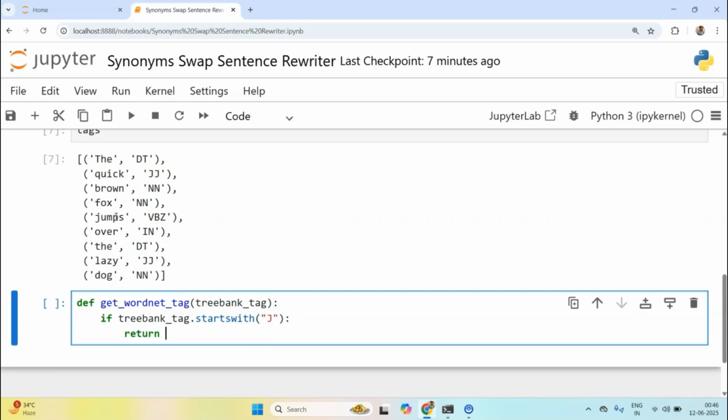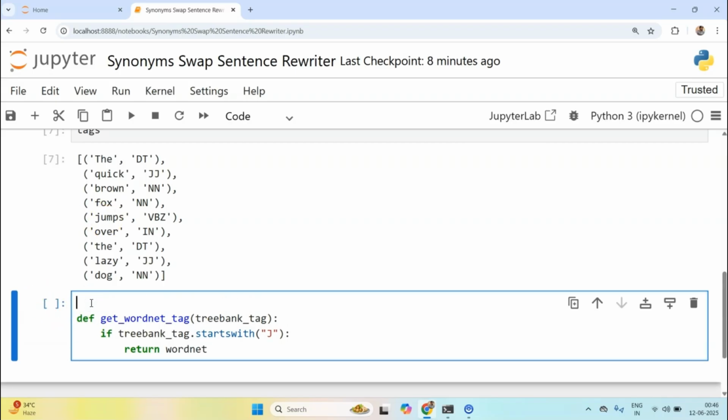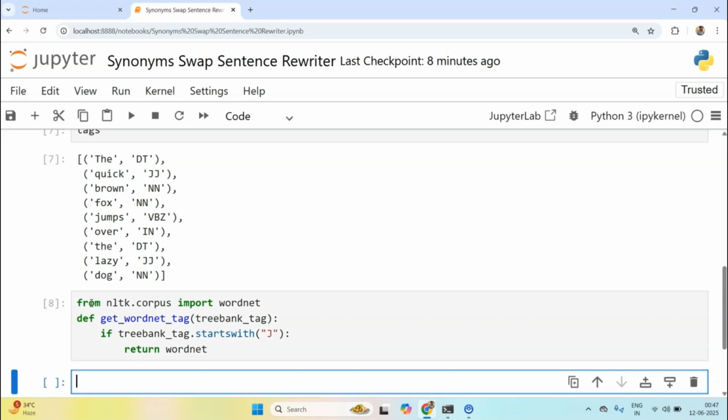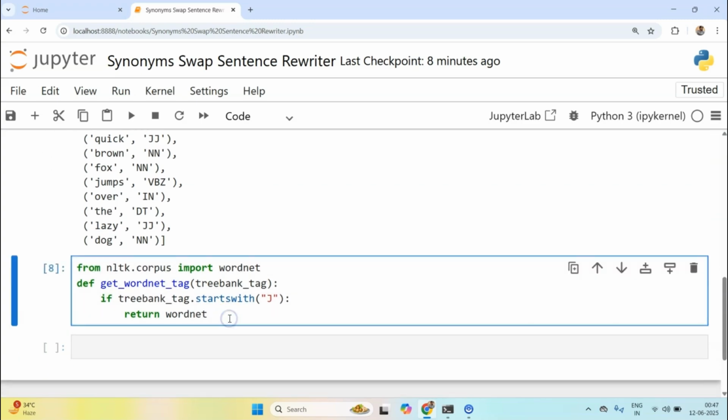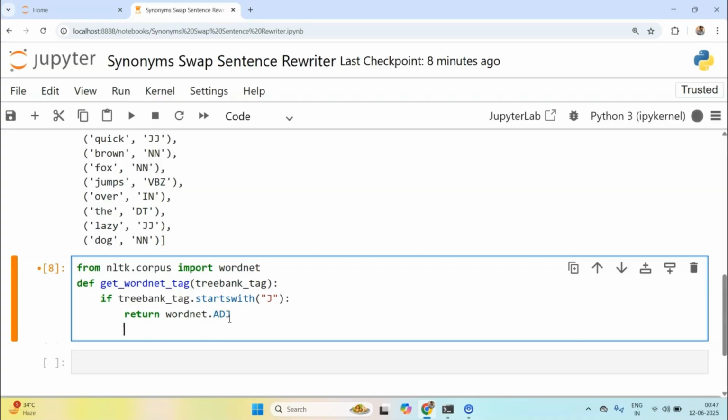In that case, I'll return wordnet. Now wordnet is not defined, hence we need to define it. From nltk.corpus import wordnet. Once we have this, return wordnet.ADJ. Now adjective is defined.